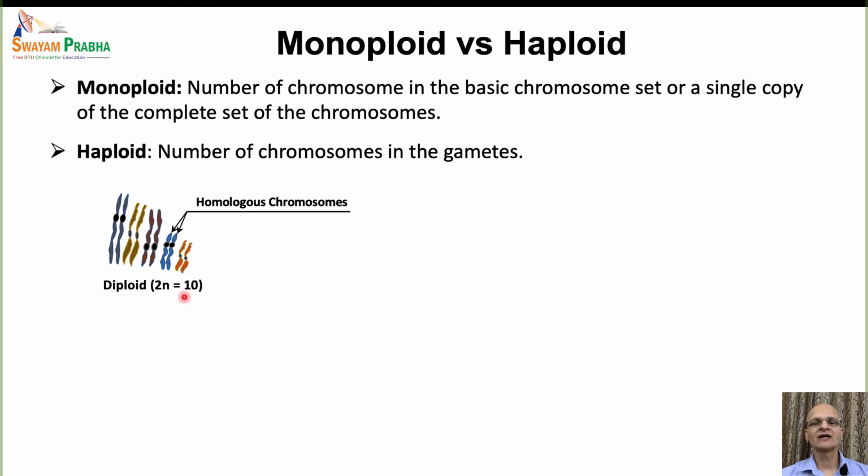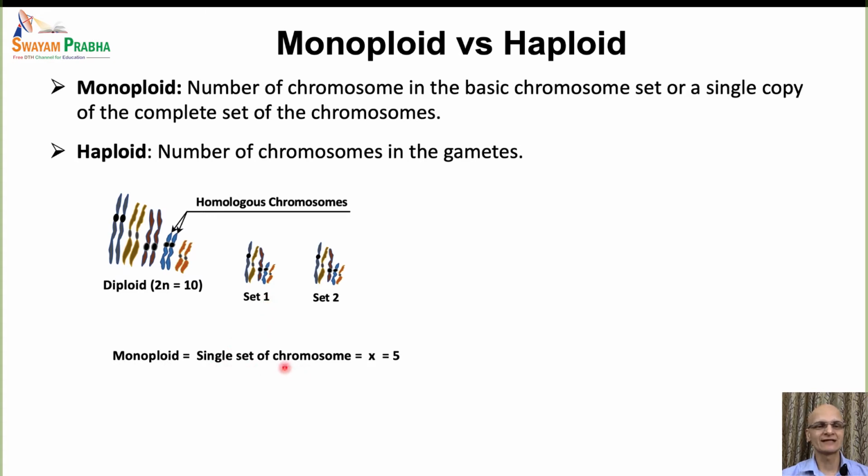Now, what will be the monoploid number in this situation? If we distribute the chromosomes in chromosome sets, there are 2 chromosome sets, and each chromosome set has 5 chromosomes. So the monoploid number will be the number of chromosomes in a single set, and that is 5.